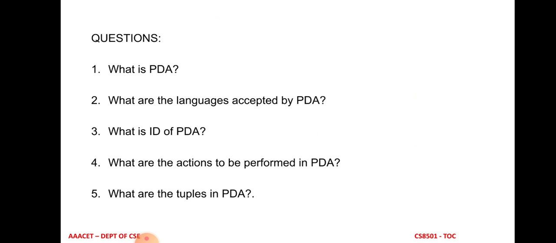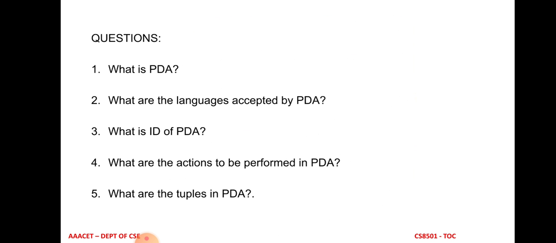You have to remember one thing. If the state is represented as q comma z naught, it means the language is accepted by final state. If the state is represented as q comma epsilon, it means the language is accepted by empty stack. You have to remember only this; from this the theorem is proved. Again I repeat, there are two languages in pushdown automata: the language accepted by final state and the language accepted by empty stack.